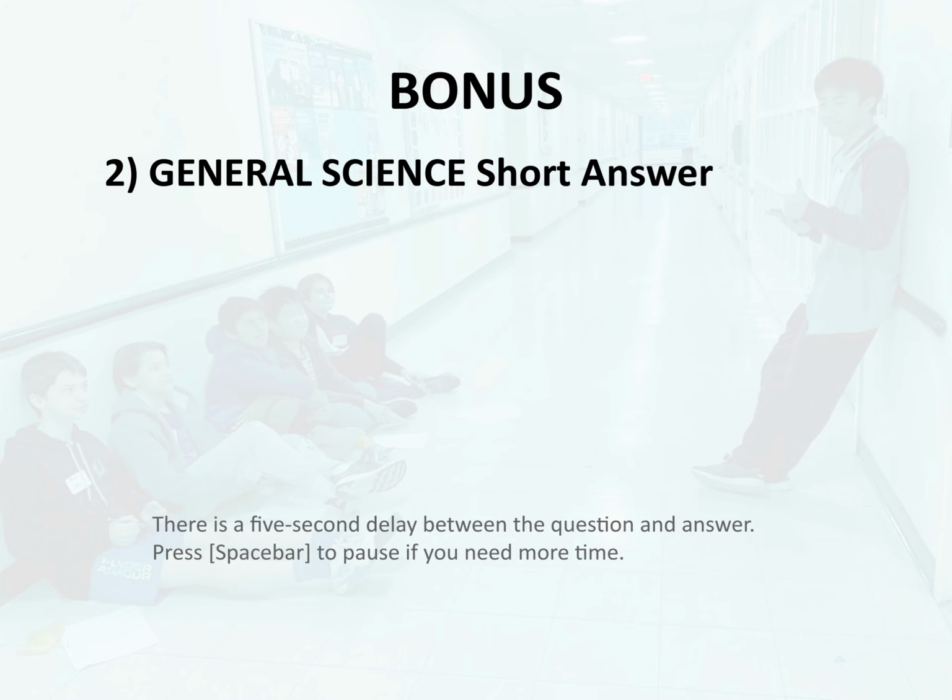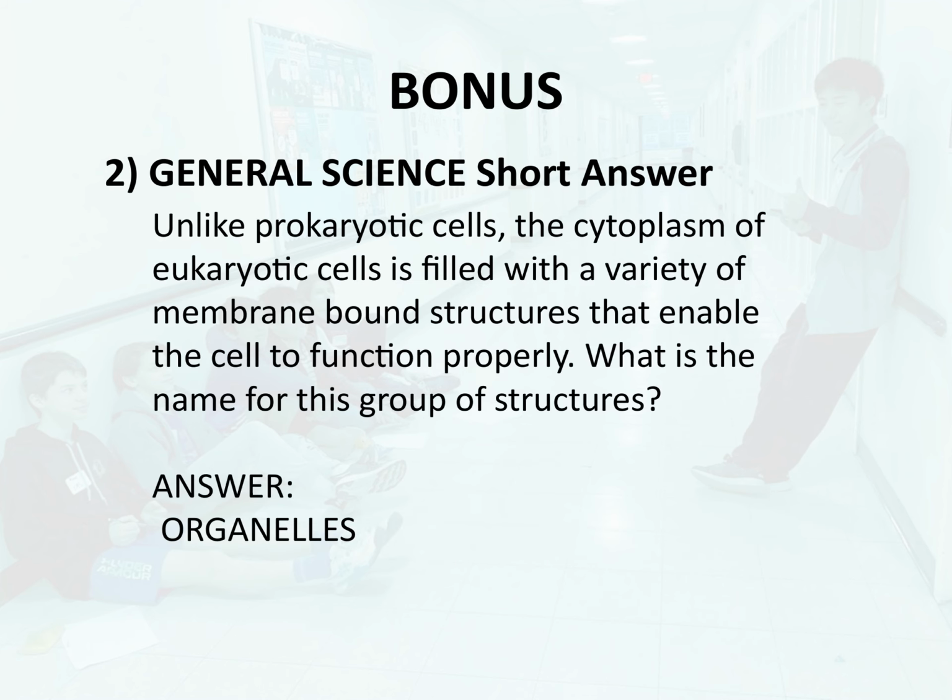Bonus 2. General science. Short answer. Unlike prokaryotic cells, the cytoplasm of eukaryotic cells is filled with a variety of membrane-bound structures that enable the cell to function properly. What is the name for this group of structures? Answer. Organelles.